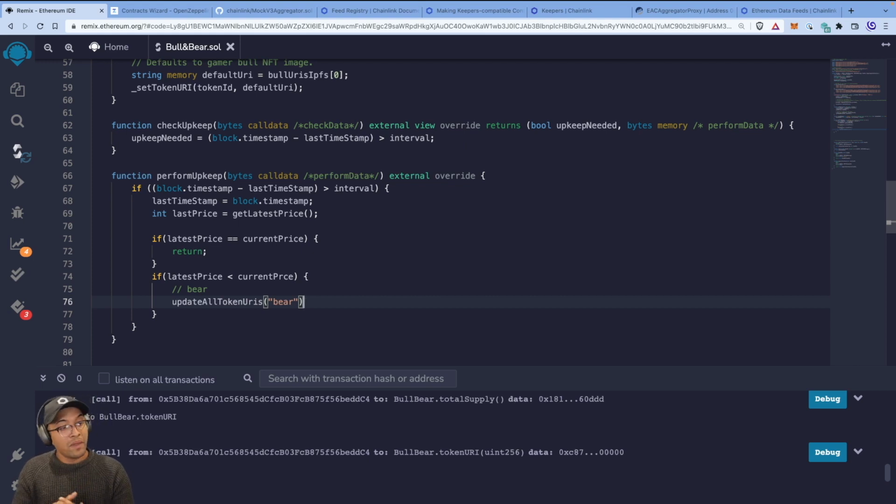So let's do it this way. We're going to pass in a string, and update all token URIs is, again, something we haven't implemented yet, but as you can see, it's getting called in the perform upkeep function, which means it's going to be dynamically changing the token URIs for all our issued tokens.